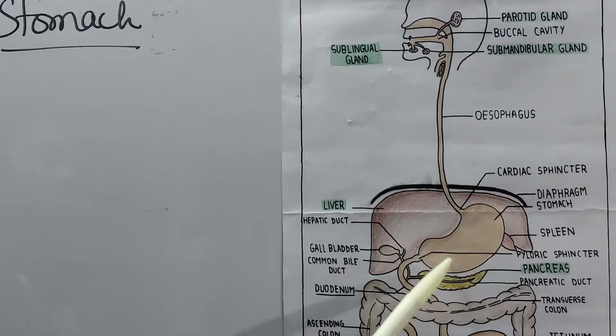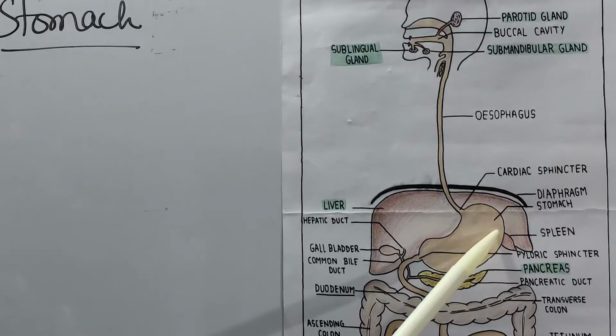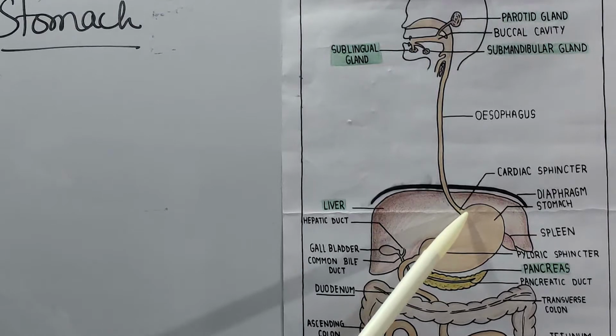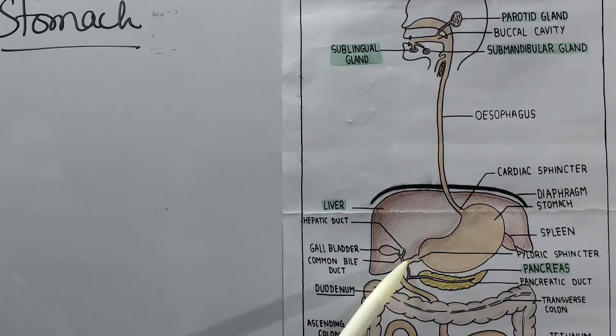This is the location of the stomach. It is slightly towards the left side of the body, and it receives the opening of the esophagus on the anterior side, that means from the front end, and the opening of the duodenum is at the back end.